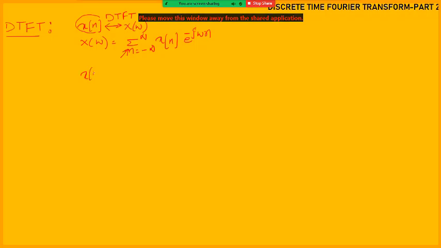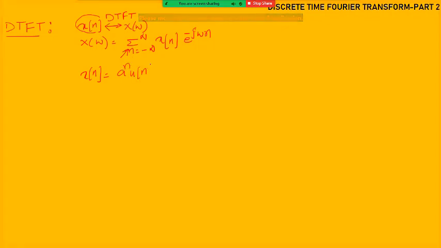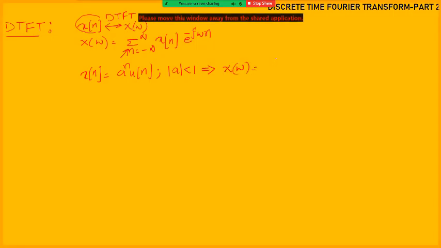One is, if x of n is equal to a power n u of n, where magnitude of a is less than 1, then its DTFT is given by, what is the answer we got? 1 by 1 minus a into e power minus j omega.